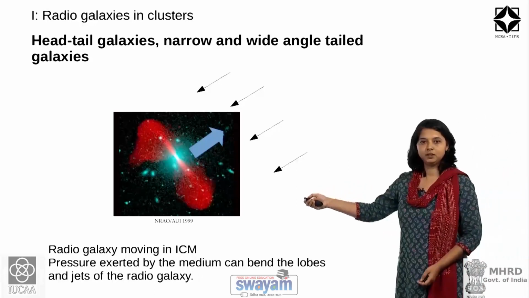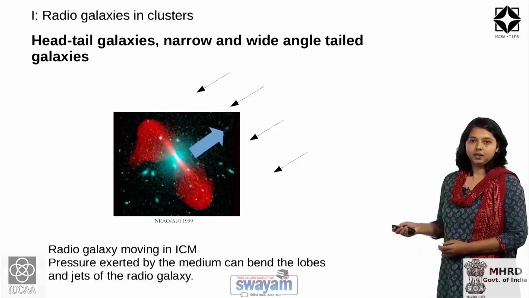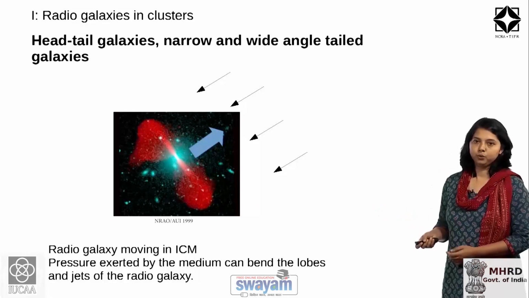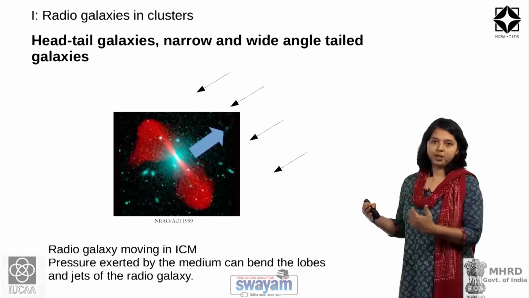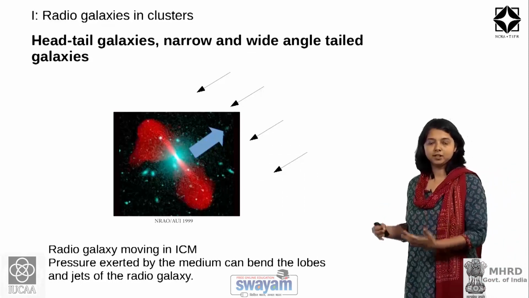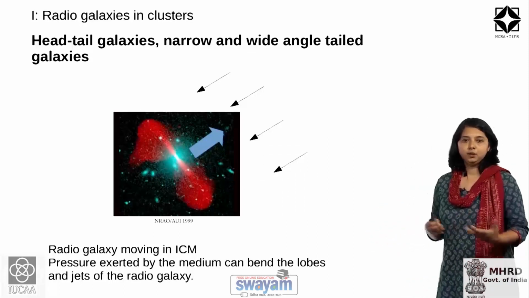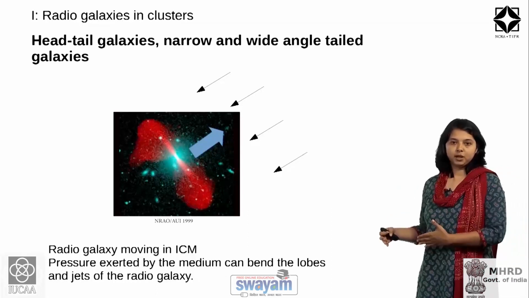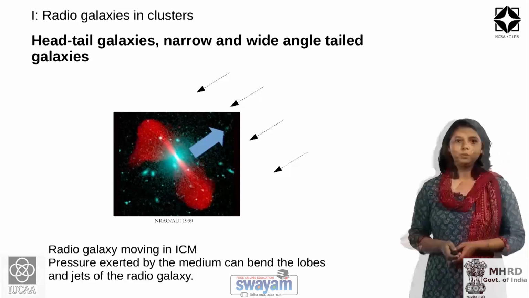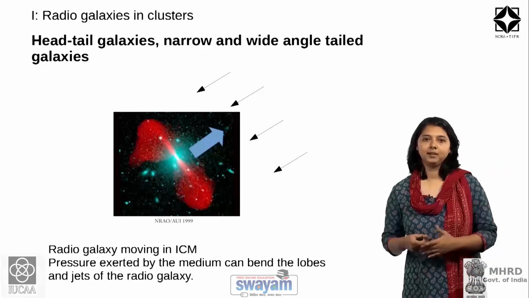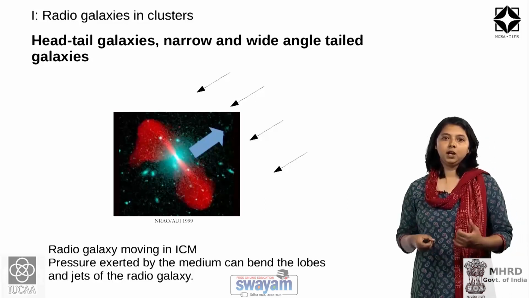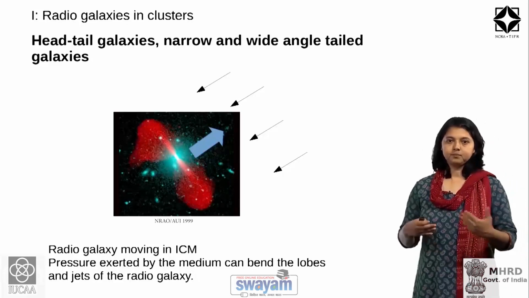The galaxy shown here in this image is moving in the direction shown by the blue arrow, and the black arrows show the direction of the pressure experienced by this galaxy because of the external medium. So, this radio galaxy is moving in the intracluster medium, and the external pressure is exerted by the intracluster medium on it. So, depending on the pressure that this radio galaxy experiences as it moves in this dense medium, the amount of bending could change.